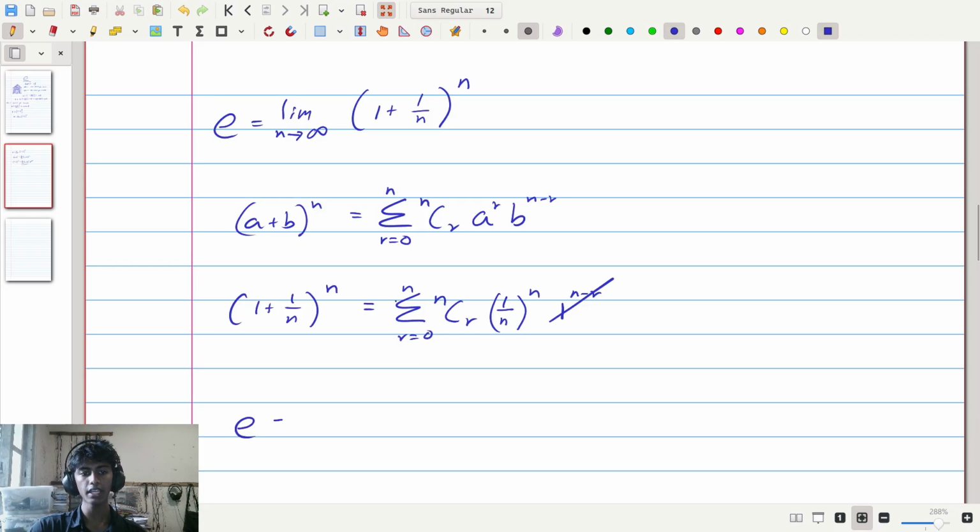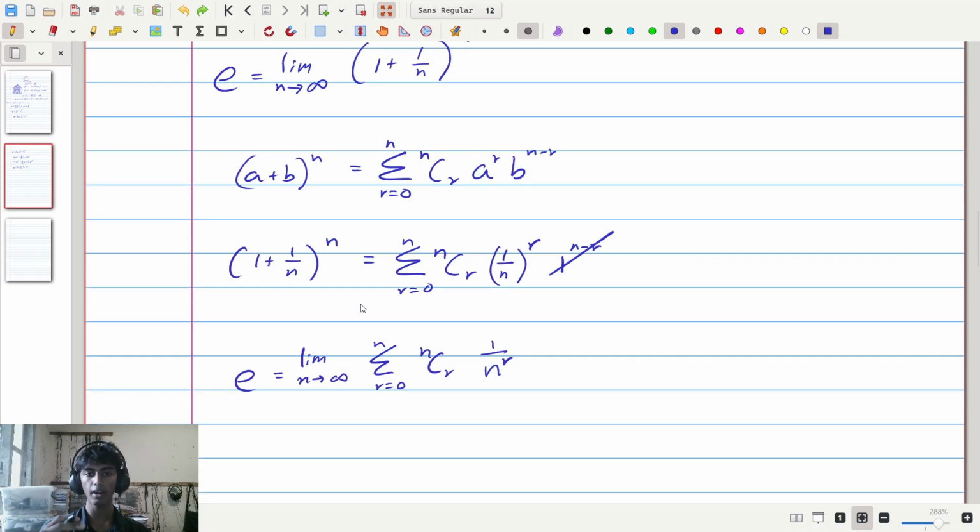So e is the value as n approaches infinity of this sum, which is r equals 0 up to n of n choose r times 1/n. Actually, I've made a mistake here. I've written n accidentally when I meant to write r here, 1/n to the power of r. So here, taking this r inside using index rules, we can write that this is the same as (1/n)^r. So e is the limit as n goes to infinity of the sum of r going from 0 up to n of n choose r times (1/n)^r.